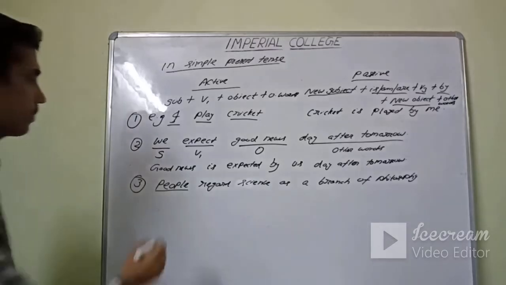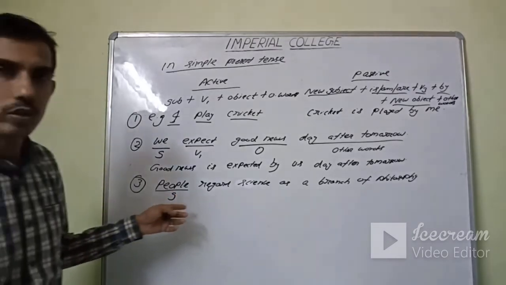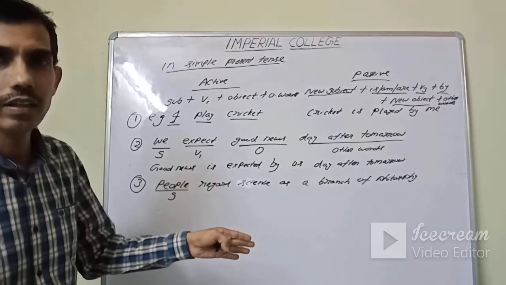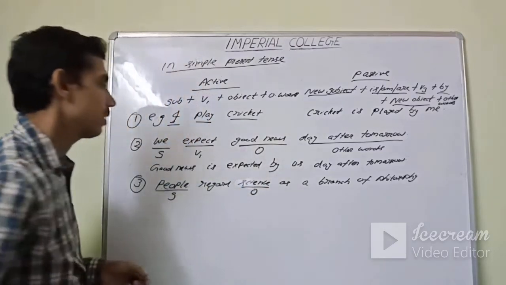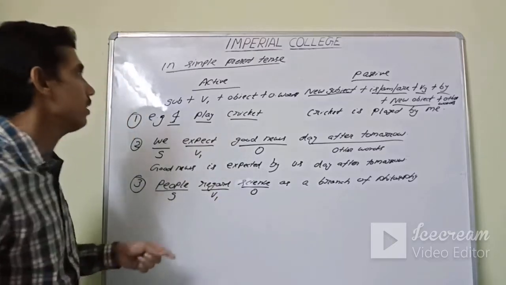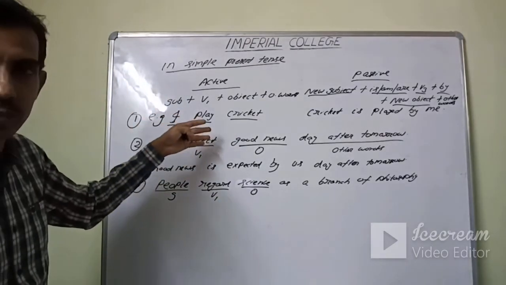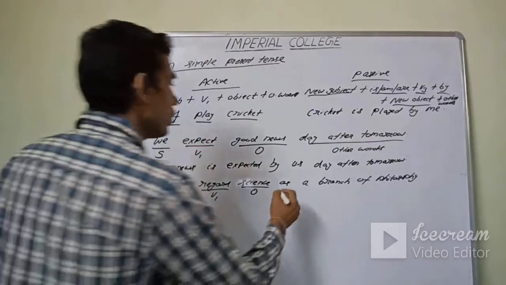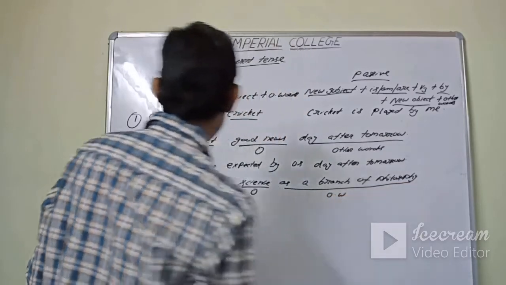The subject is people, about whom we are talking. What do people regard? The answer is science. So science is the object, and regard is in V1. Again we are continuing with simple present tense, so I am giving only examples of simple present. So people regard science as a branch of philosophy. This is the other words.